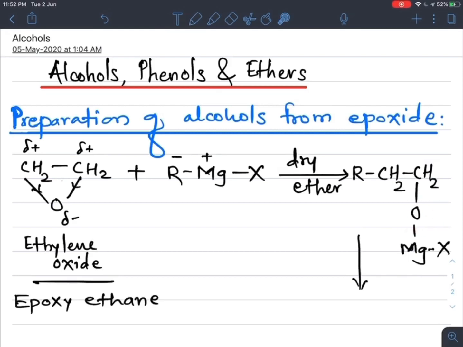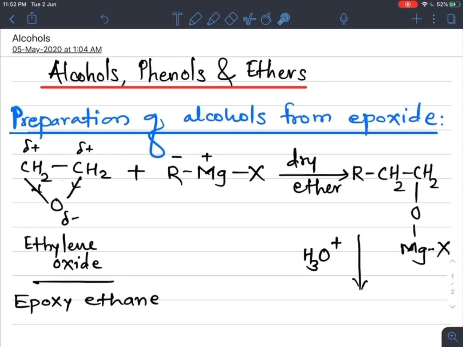In presence of dilute acid with water, it forms H3O plus, and the bond breaks from here. The H gets added to this oxygen, and OH is added to this magnesium.